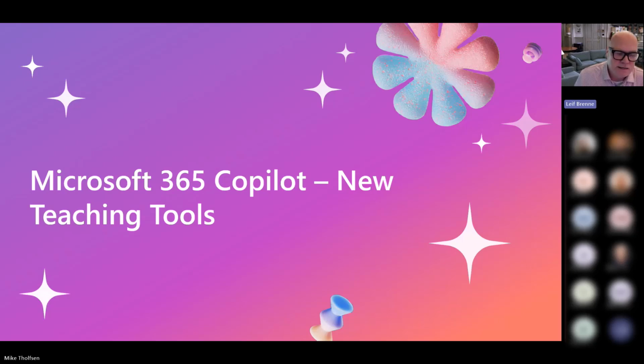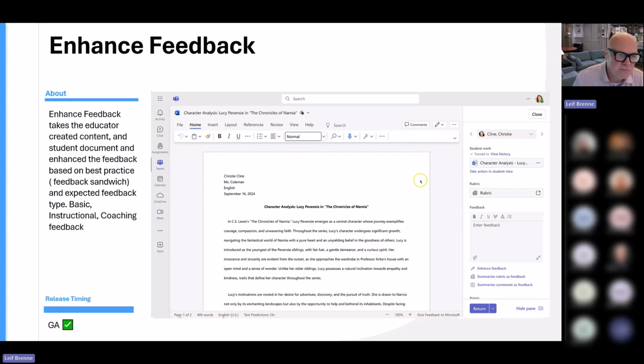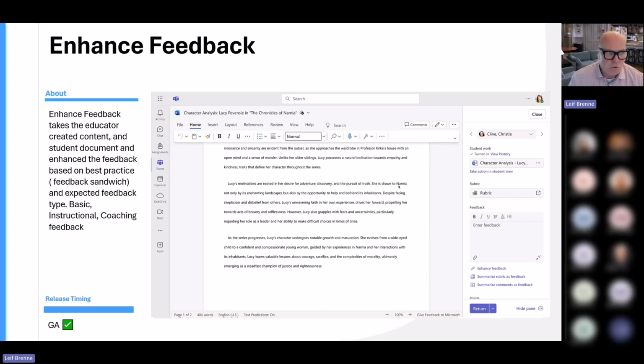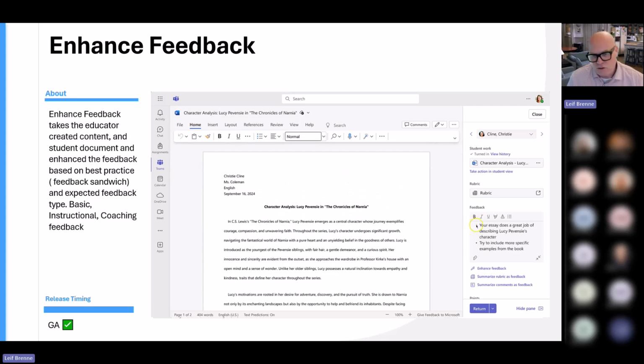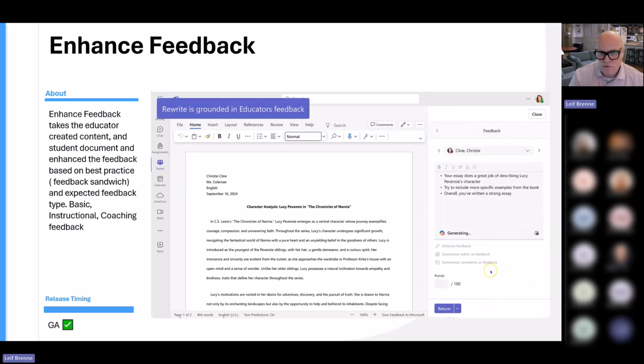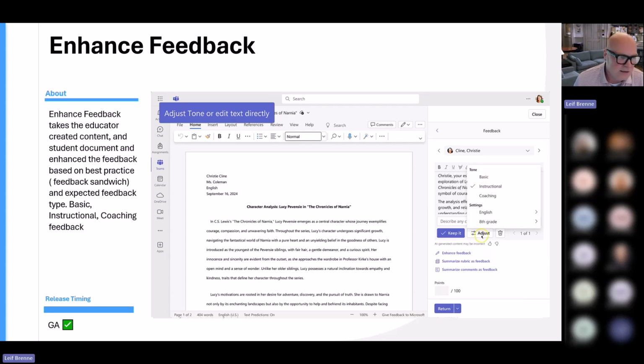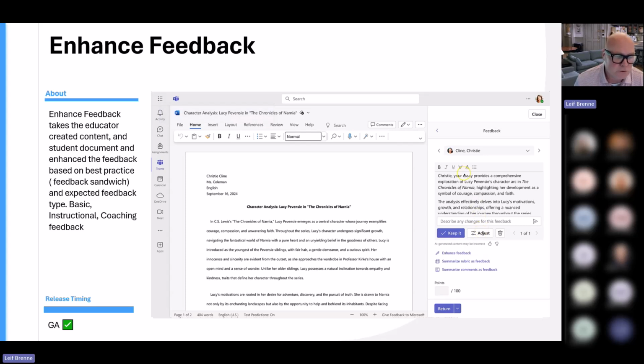A couple of things inside Assignments here. We have now added the ability for you to have AI help you with your feedback to students. It's all based on teachers' input, so the teacher can use the feedback box as a scratch pad, and then of course click Enhance feedback. It will take your input and help you write clear feedback to students. You can also adjust it and change it to different tones you're looking for. So it's all built directly into Assignments. Hopefully that will streamline the process, because we know it takes a long time to give feedback. You want to make that as personalized and efficient as possible.